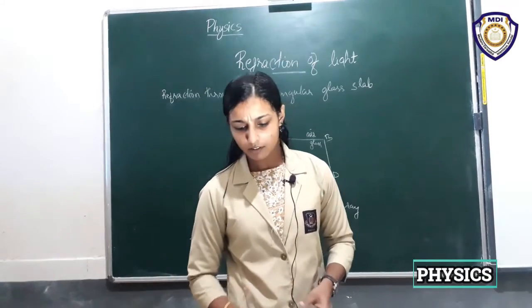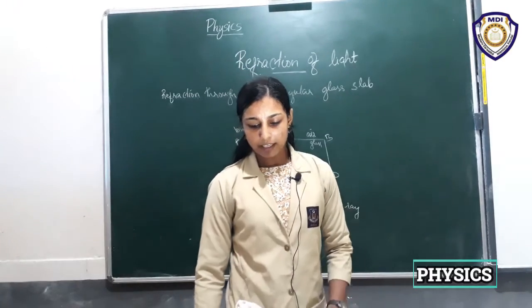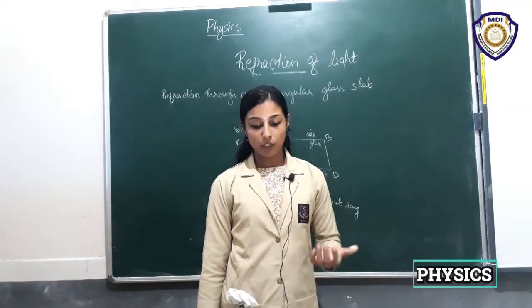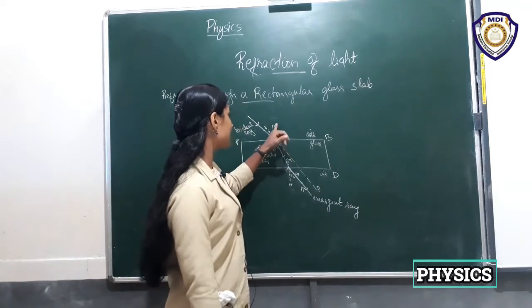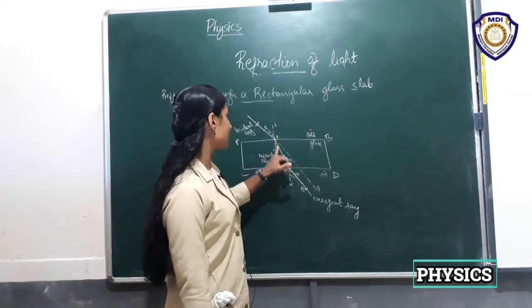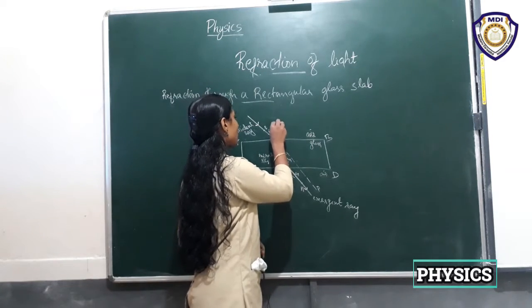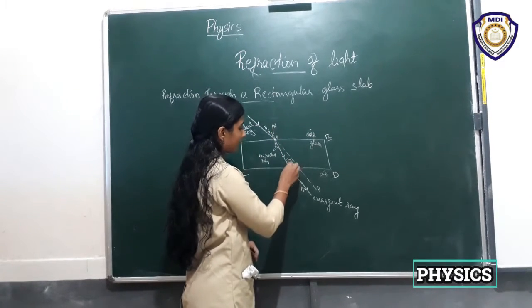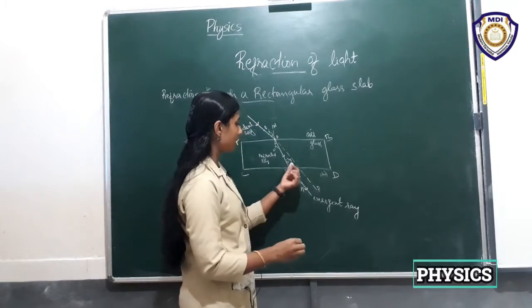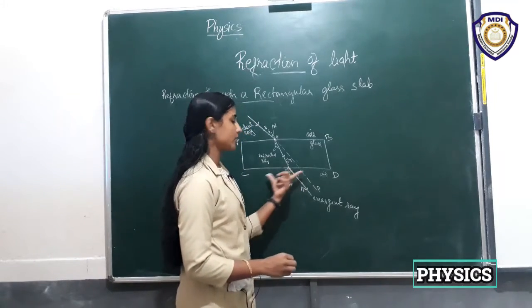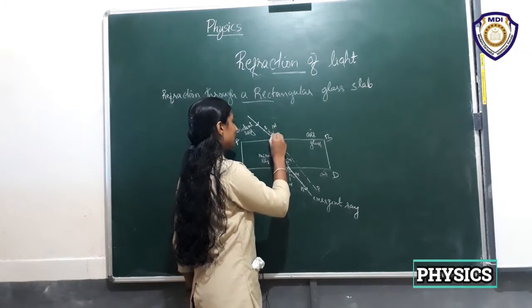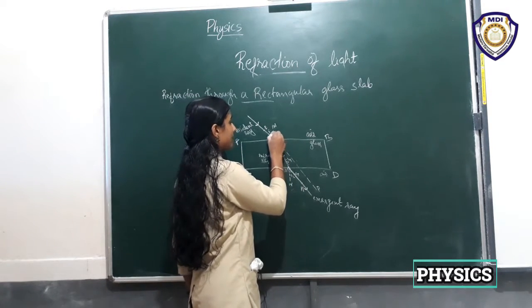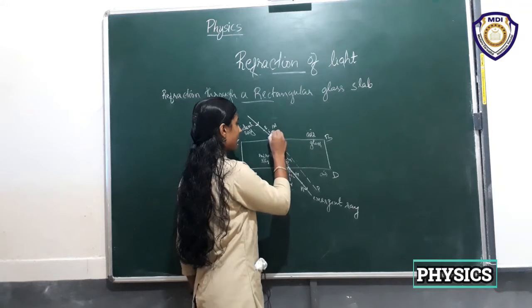Then what are the things we have to do? Draw a perpendicular N dash to AB. That is, this is the normal that we have already drawn, and here M dash is another normal to CD. So this angle is the first angle of incidence, I1.